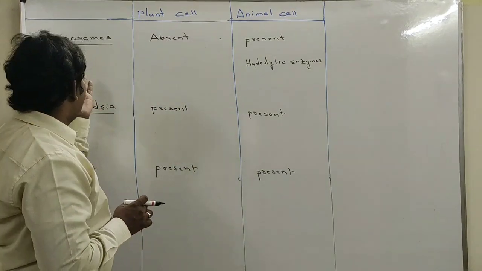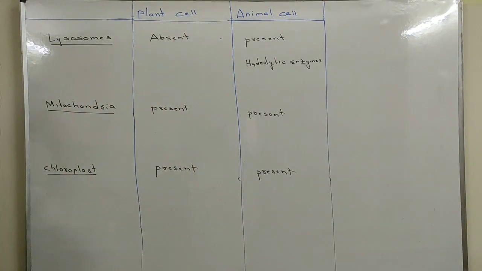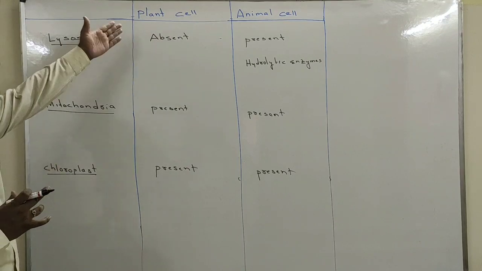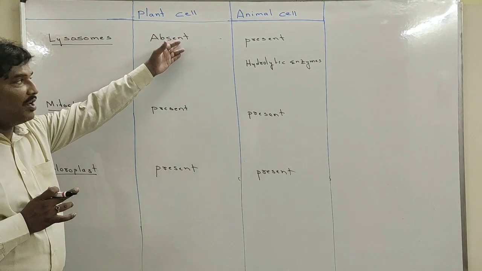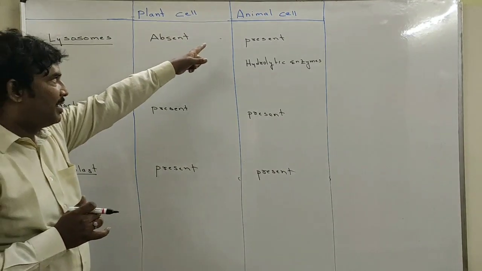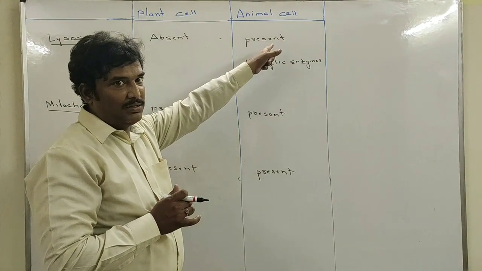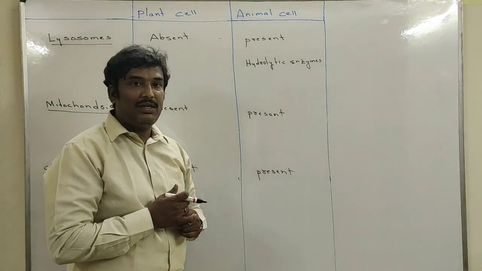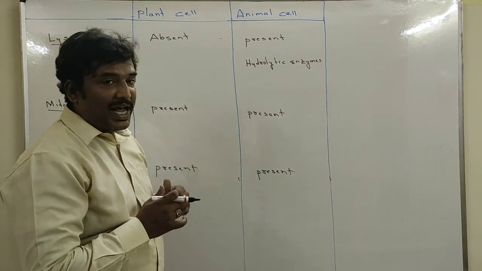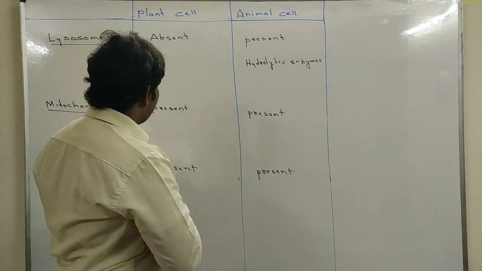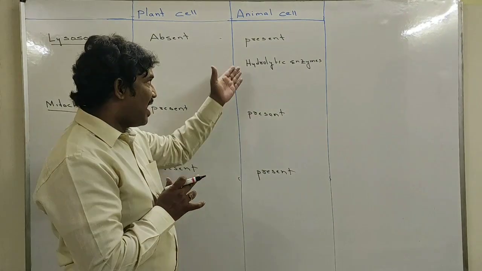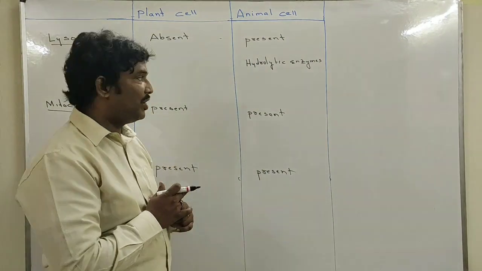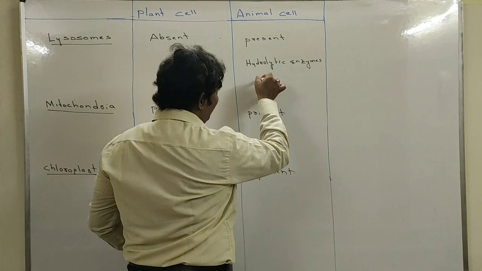So let us continue with the next cellular component, that is lysosomes. These lysosomes are absent in the plant cell and they are present only in the animal cell. Inside the lysosomes we have enzymes which are called hydrolytic enzymes. There are some hydrolytic enzymes like